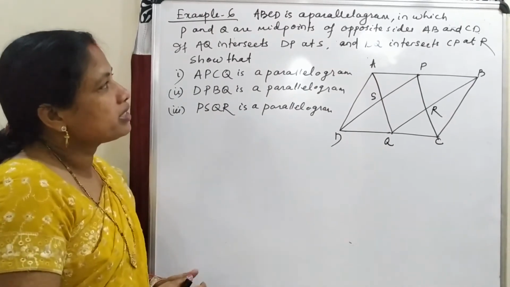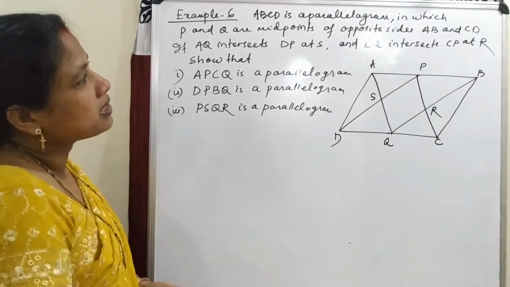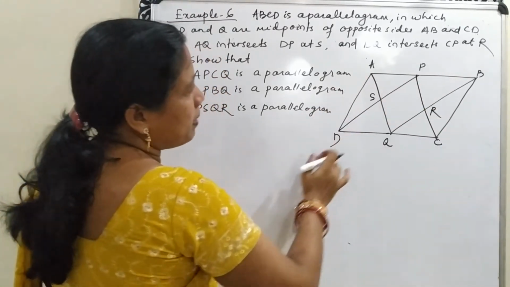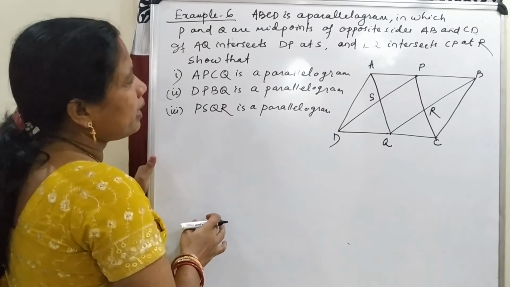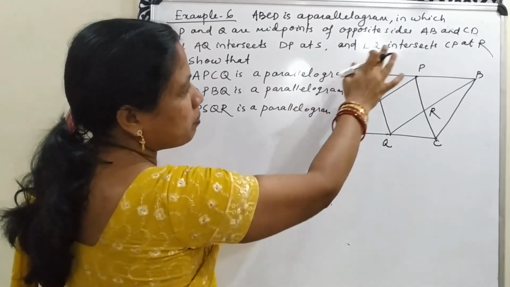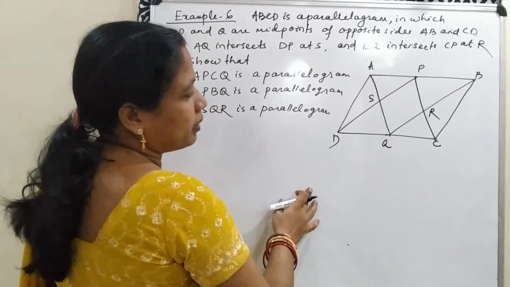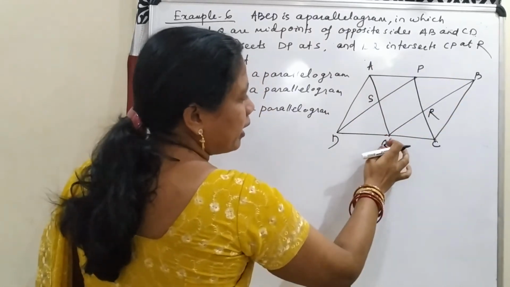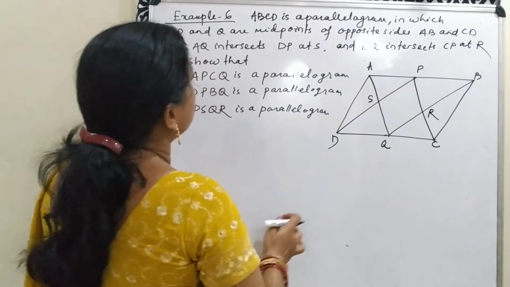Next, example 6. ABCD is a parallelogram in which P and Q are midpoints of opposite sides AB and CD. So P is the midpoint of AB and Q is the midpoint of CD.